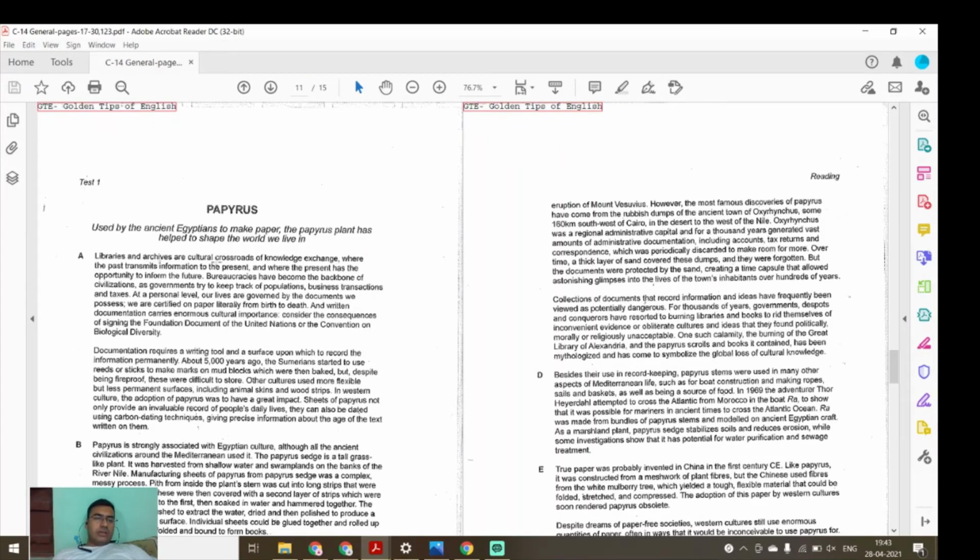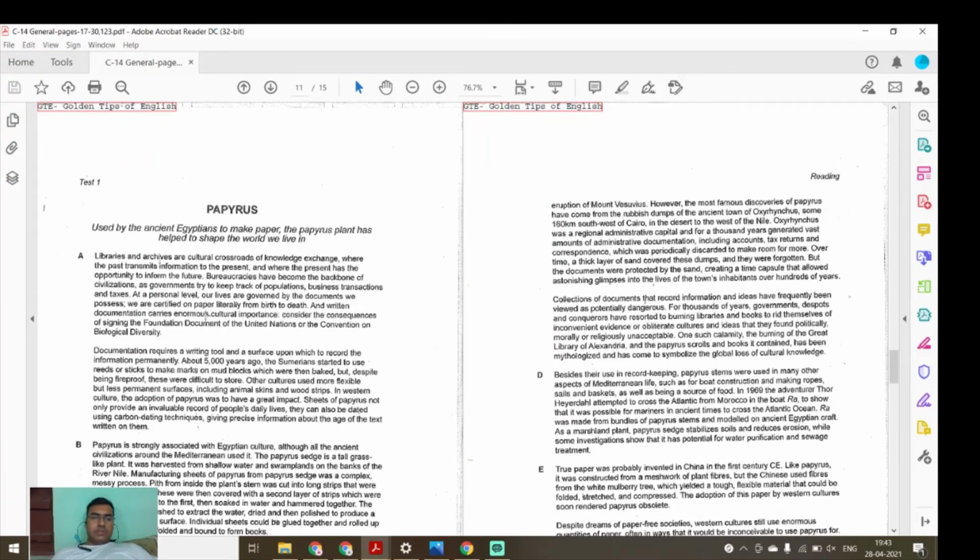Libraries and archives are cultural crossroads of knowledge exchange, where the past transmits information to the present, and where the present has the opportunity to inform the future. Bureaucracies have become the backbone of civilization as governments try to keep track of populations, business transactions and taxes.